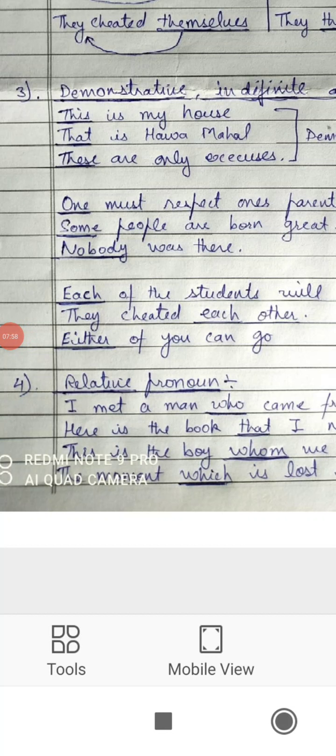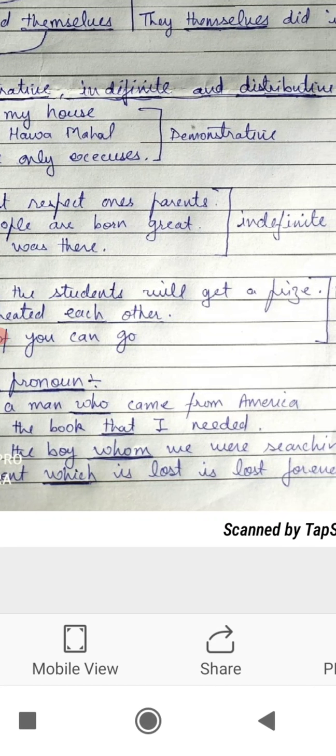Next, children, we have relative pronouns. Now, what are relative pronouns? These are the pronouns which relate a sentence to something. It will be clear to you with the help of the following examples. I met a man. किस आदमी से मिला? The man who came from America. तो the word here who relates the two sentences. ये दोनों sentences को एक दूसरे से relate करता है, connect करता है. And because of this reason, who is a relative pronoun.